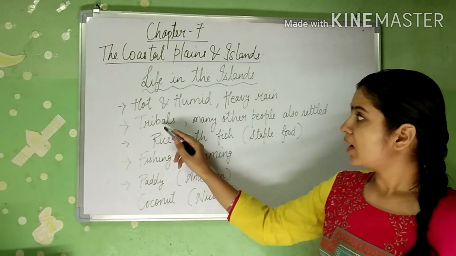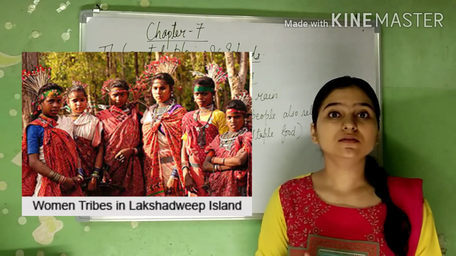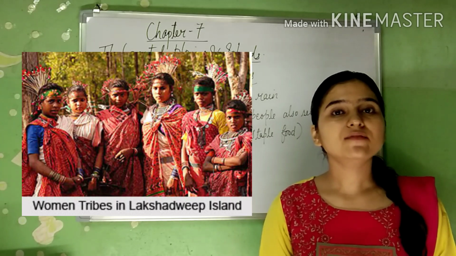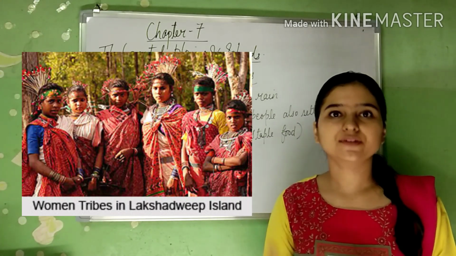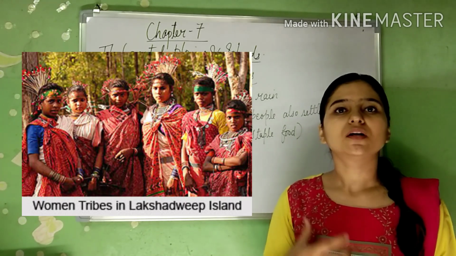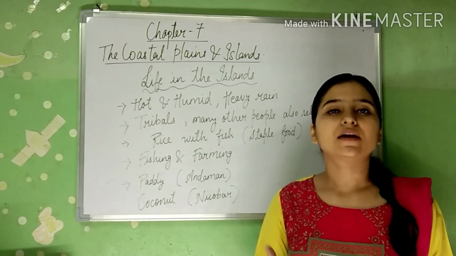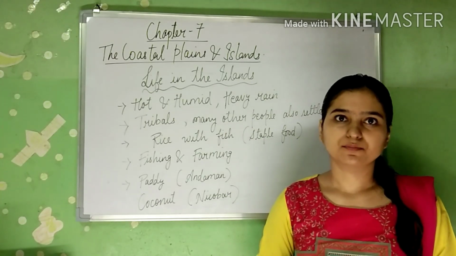Then tribals, the people that live in the islands are generally the tribal people, and they have their own cultures and festivals. They follow their own traditions. But nowadays many other people have gone to these islands and they have settled there.